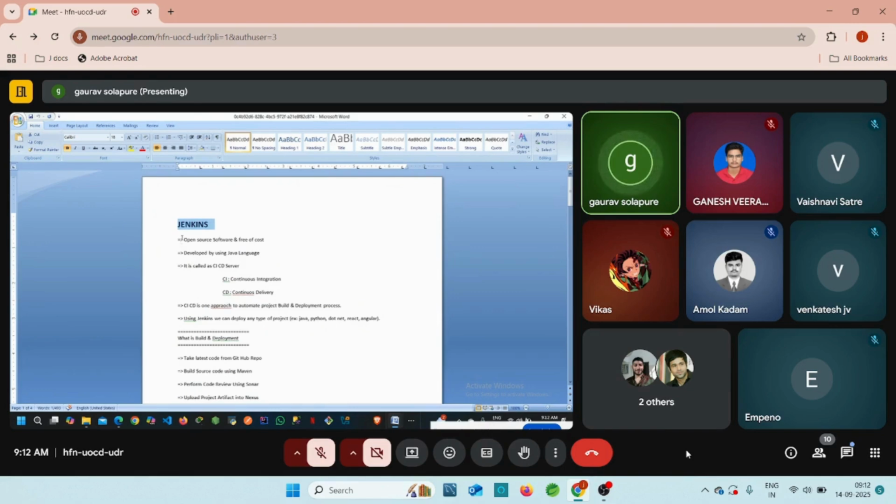Jenkins is an open source platform, free of cost. There is no payment required for Jenkins, guys, and it is developed using the Java language. Whenever we install Jenkins on any virtual machine, we install Java first. You can use Java 11, Java 17, or anything above Java 8. Then Jenkins is called a CI/CD platform, as we discussed.